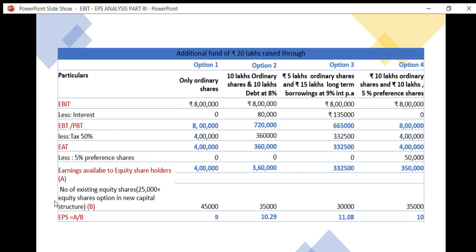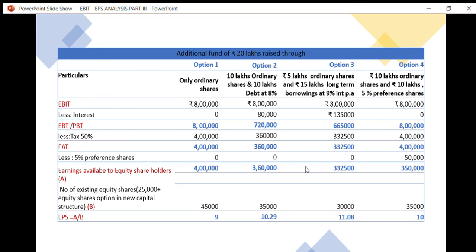For EPS, earnings per share, we divide earnings available to equity shareholders by the number of equity shares, A divided by B. Under option 1 it is 9 per share, option 2, 10.29 per share, option 3, 11.08 per share, and option 4, 10 per share.